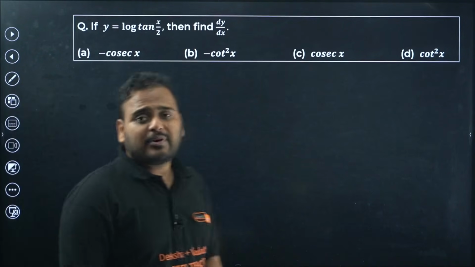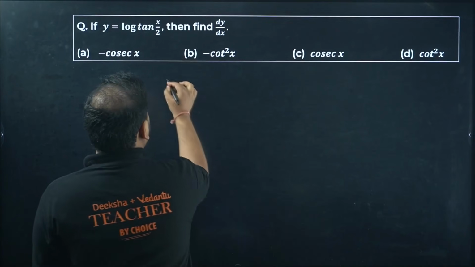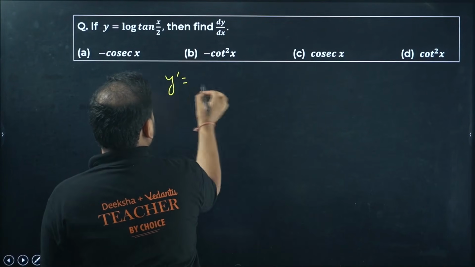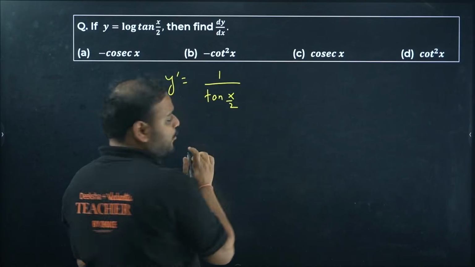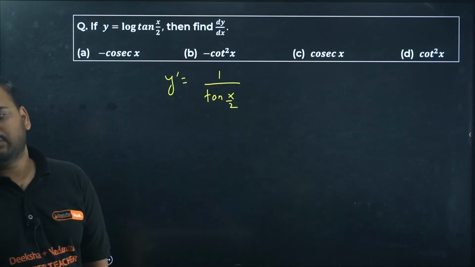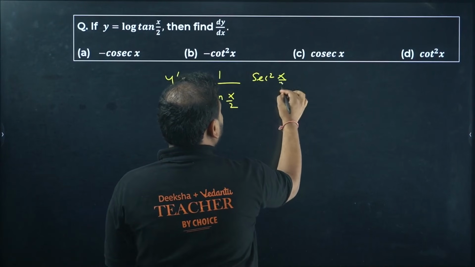Now, an interesting question. You have to find the differentiation. Looks very simple. Let's try to find it out. Y dash, log is there, means 1 by tan will come. 1 by tan x by 2. Is it over? No. You have to apply the chain rule. For that, you're going to get the derivative of tan as secant square x by 2.